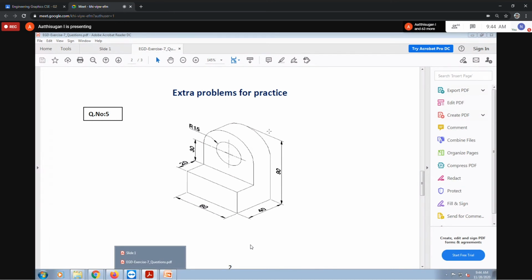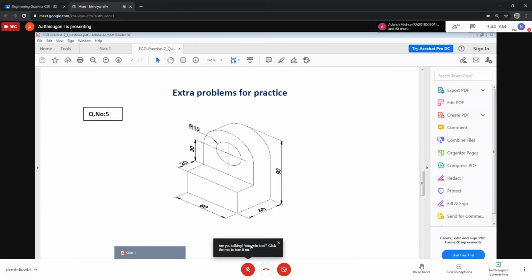If they want to show a sphere, how will they show it? They will indicate it here, either in the dimensions or in the bill of material, stating that the circle is a sphere. In the question paper they'll give it directly. If they give a radius or diameter, you can imagine it is a circle.